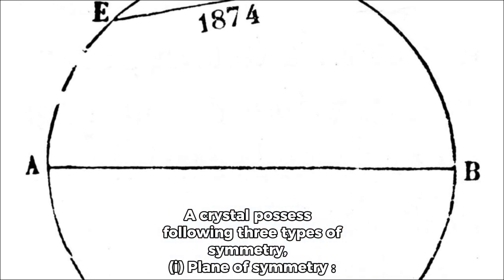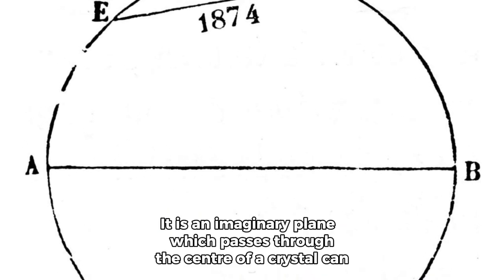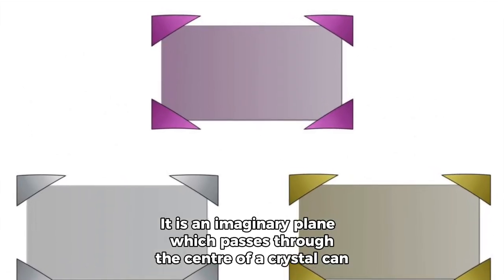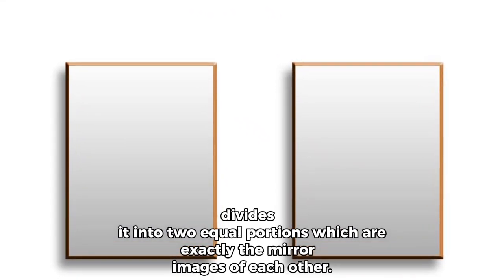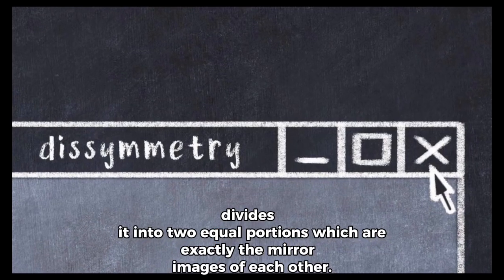Plane of symmetry. It is an imaginary plane which passes through the center of a crystal and divides it into 2 equal portions, which are exactly the mirror images of each other.